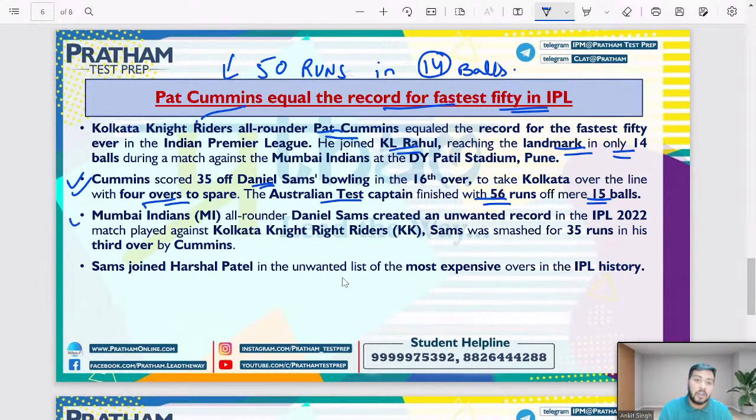Mumbai Indians all-rounder Daniel Sams created an unwanted record in the IPL 2022. सो जो डैनियल सैम्स जो बॉलर थे, उन्होंने भी एक रिकॉर्ड, जो अनवांटेड रिकॉर्ड होता है, कोई भी बॉलर पसंद नहीं करता कि ऐसा रिकॉर्ड हो, उन्होंने भी एक रिकॉर्ड बनाया. That is against Kolkata Knight Riders, that is KKR. Sams was smashed for 35 runs in his third over by Cummins. So उनको 35 runs झेलने पड़े in just 6 balls, right?